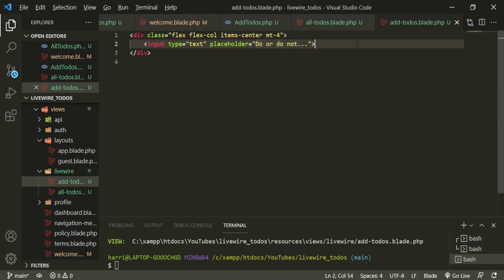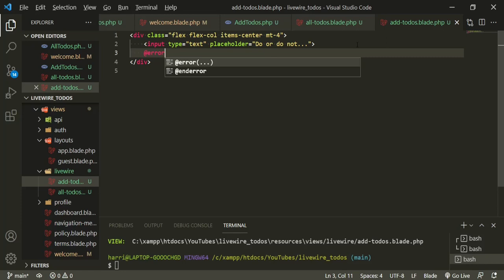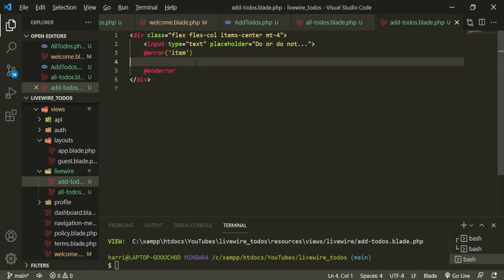And underneath, we are going to add some validation item. And then here we're going to add span. It'll be a message. This is Laravel right here. So class, text-red-500 and mt-2. Okay, so let's just make sure that we are getting this input box.